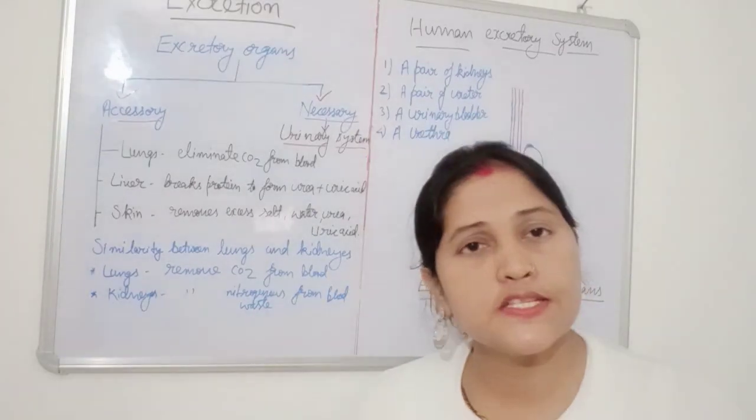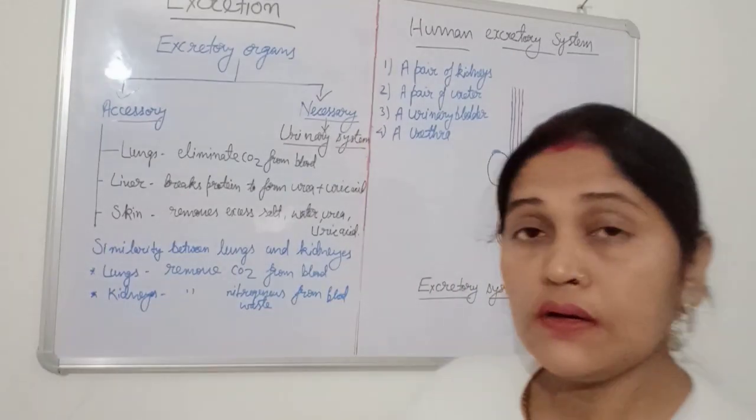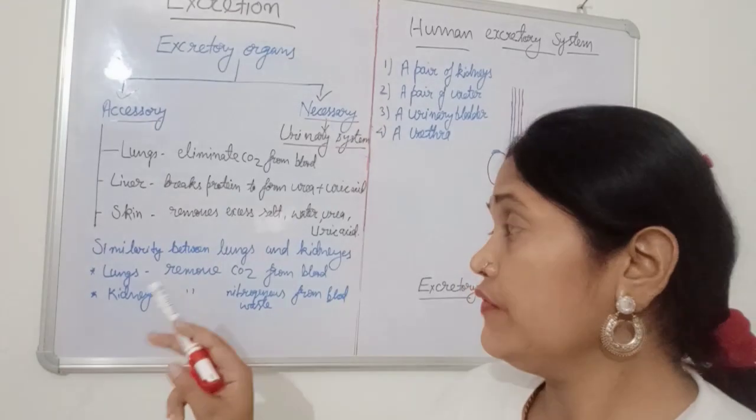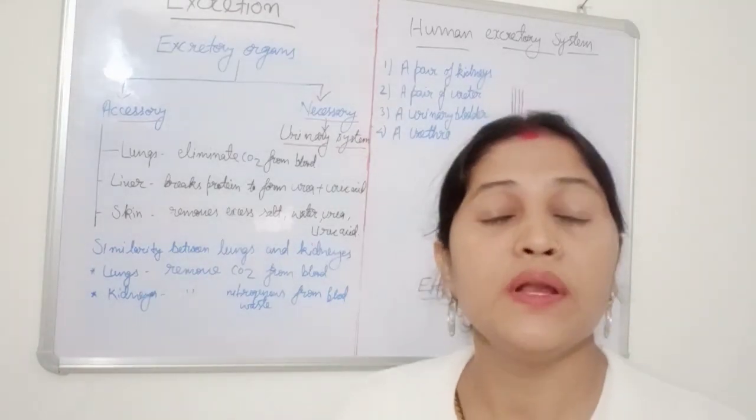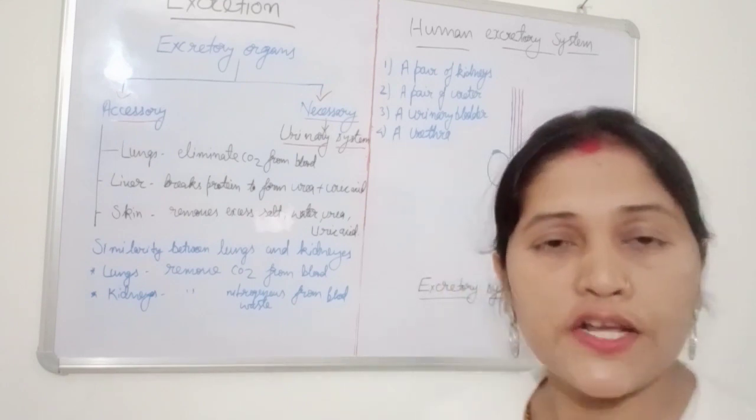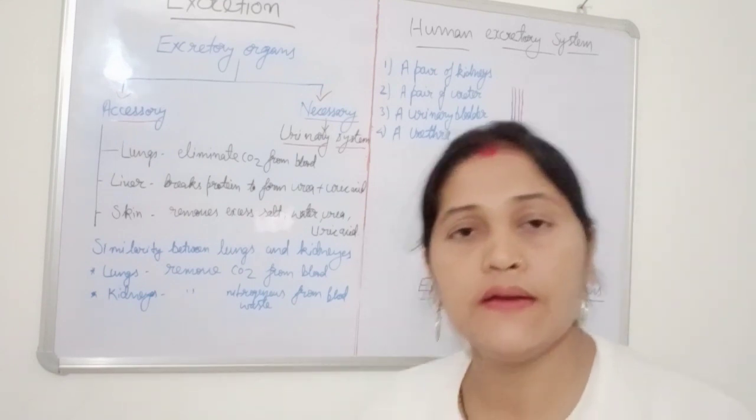Okay, how is it similar structure-wise? If you see the respiratory system diagram, inside the lungs there are millions of alveoli present in cluster form. The actual site of gaseous exchange is the alveoli.